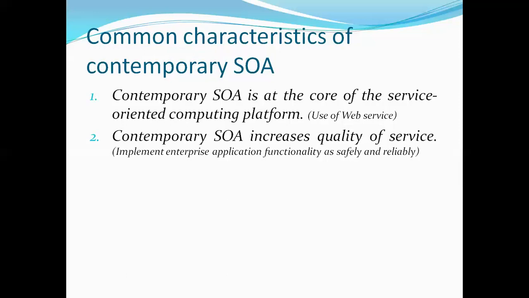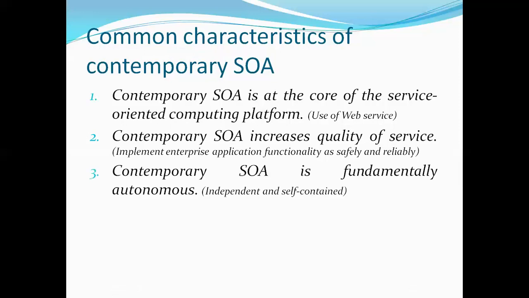The second characteristic is that contemporary SOA increases the quality of service. Quality of service means whenever the user sends a request, the user is guaranteed to receive a response from that service. So safely and reliably the user can access the web services. So service-oriented architecture fulfills the quality requirements of the end user. And these web services are autonomous.